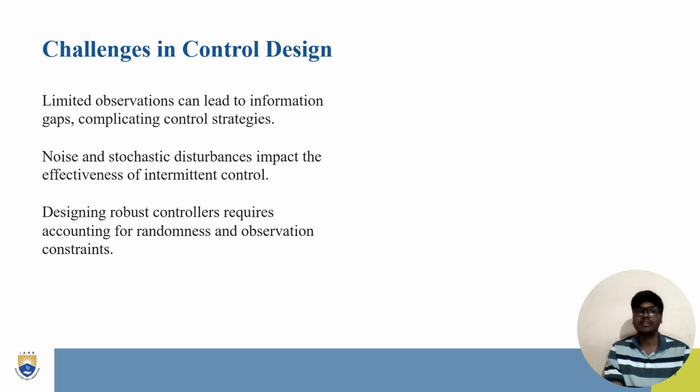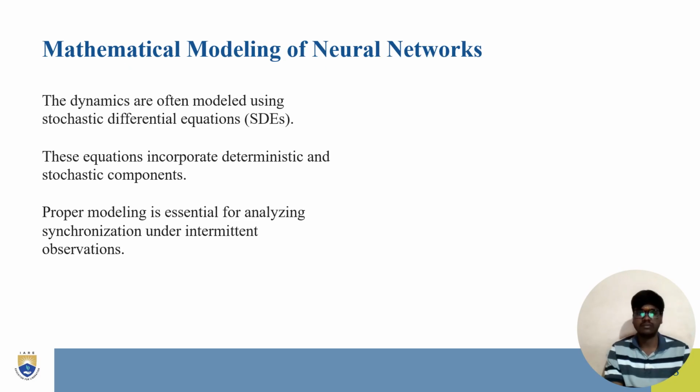Limited observations can lead to information gaps and complicate the control strategies, and stochastic noise and disturbances impact the effectiveness of intermittent control. Designing robust controllers requires accounting for randomness and observation constraints.